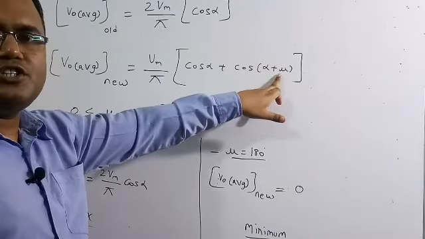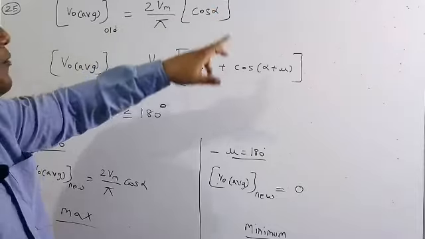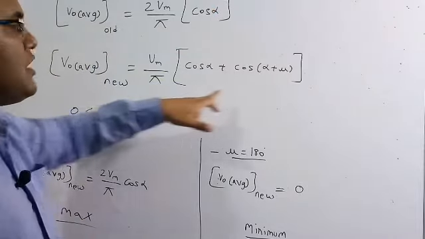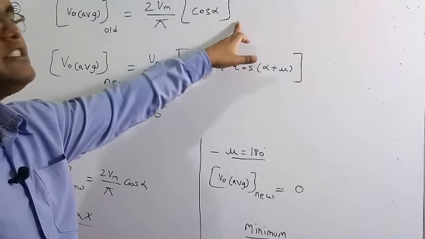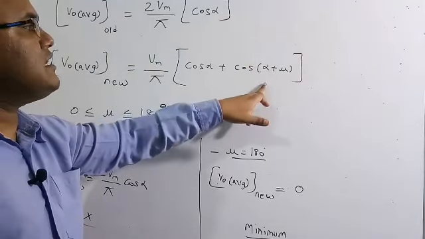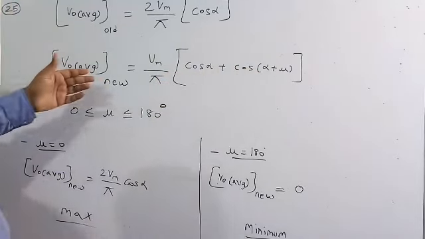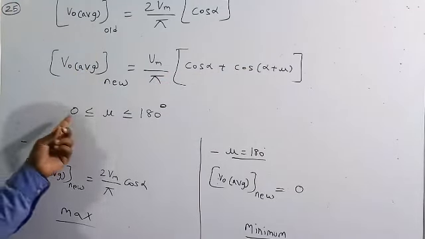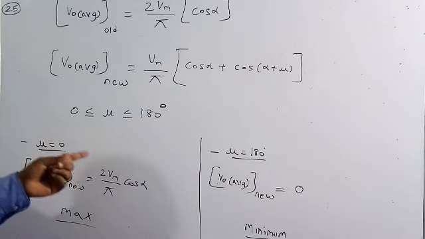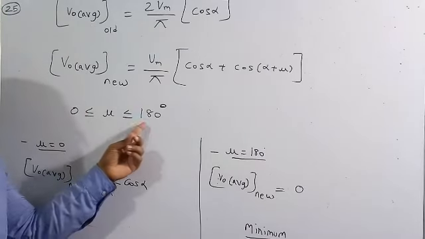When mu is equal to 0, we will get the previous one. But when mu is not equal to 0, this is the new expression when we are considering the source inductance, and the previous one is without source inductance. So by using the source inductance, the output average voltage decreases. Here mu is the overlap angle, and it always lies between 0 to 180 degrees.